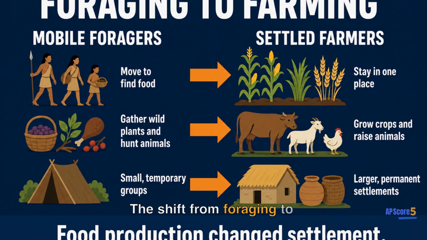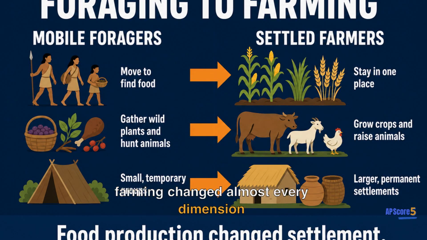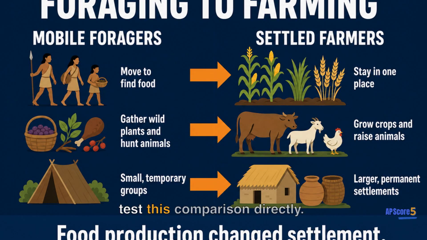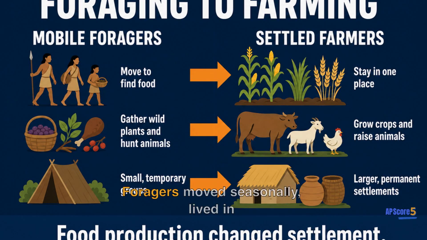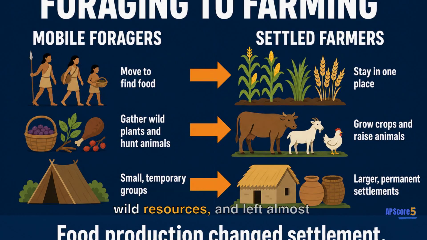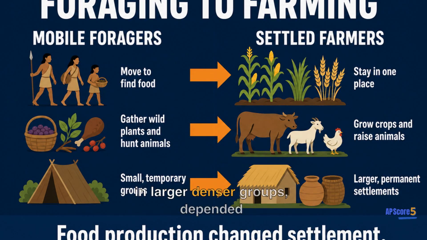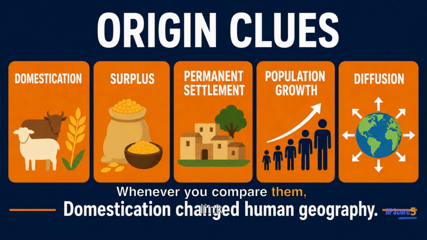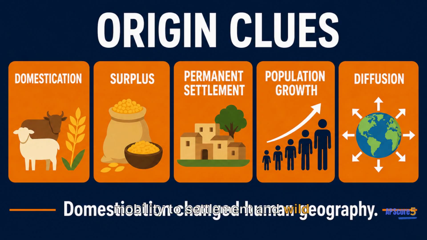The shift from foraging to farming changed almost every dimension of human life, and graders test this comparison directly. Foragers moved seasonally, lived in small mobile groups, depended on wild resources, and left almost no permanent mark on the land. Farmers settled near fields, lived in larger, denser groups, depended on domesticated species, and built lasting villages with houses, fences, and storage. Whenever you compare them, link mobility to settlement and wild resources to domestication in the same sentence.